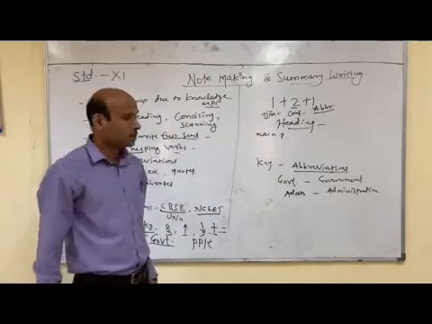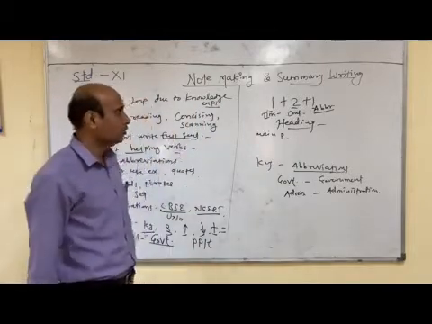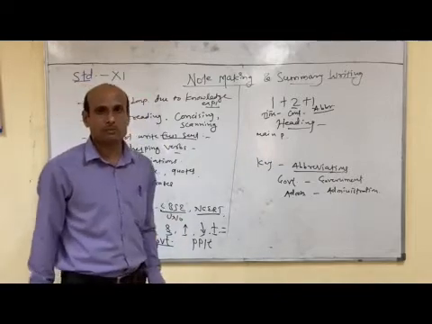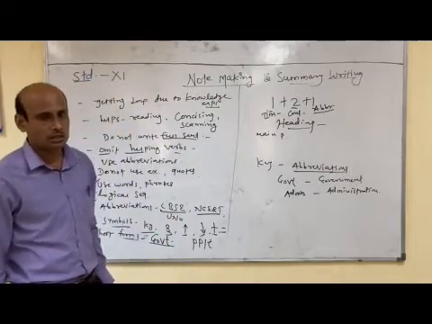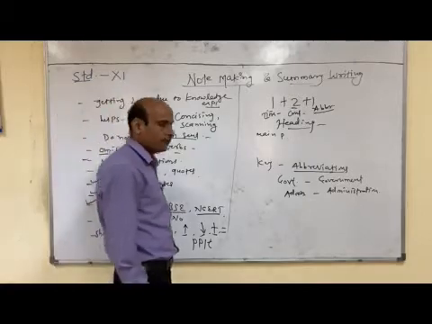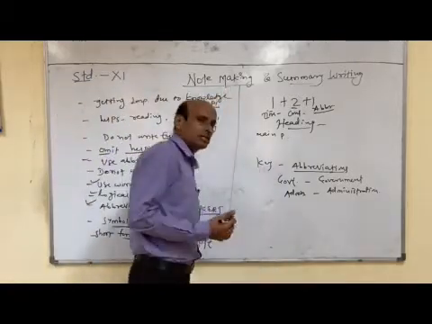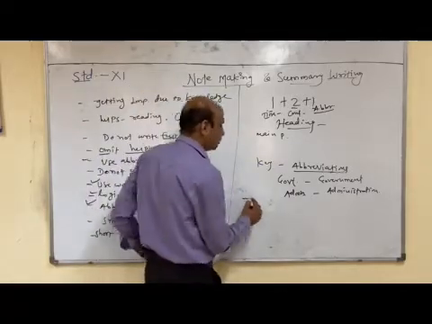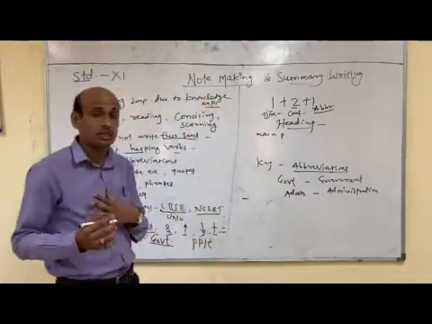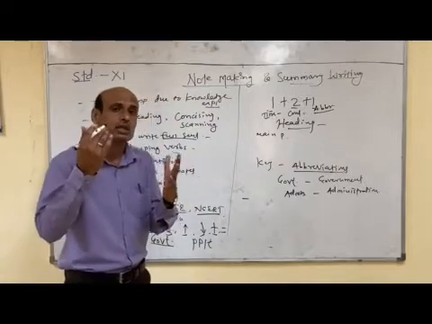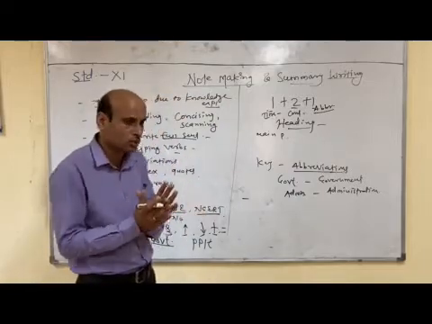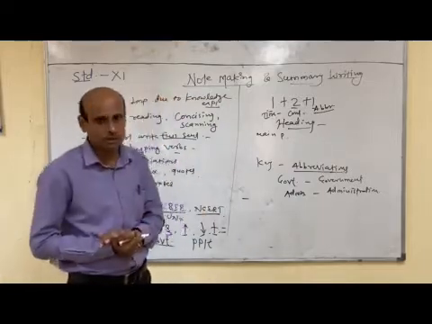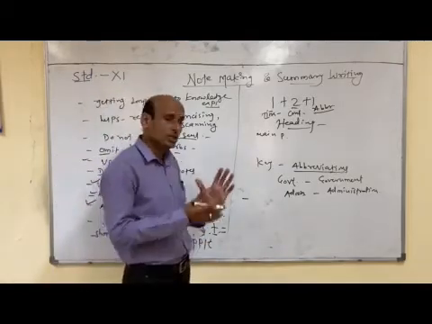Now, summary writing also carries 4 marks, 1 plus 2 plus 1. In summary writing, you have to summarize the whole passage, which is given in 500 to 600 words, within 80 to 100 words. Include only the main points.